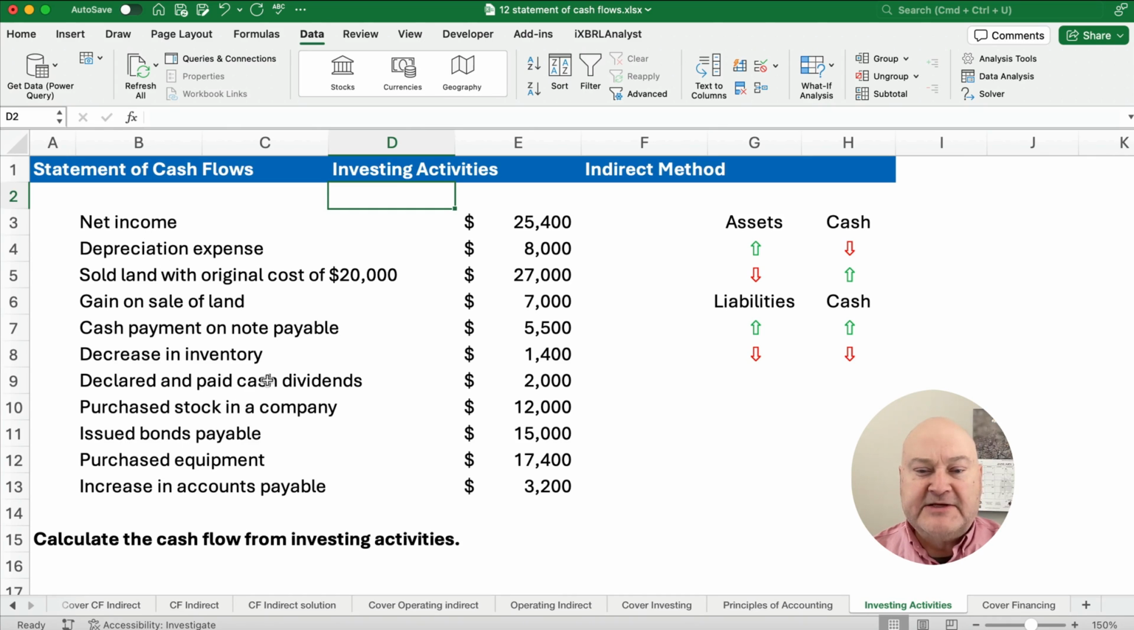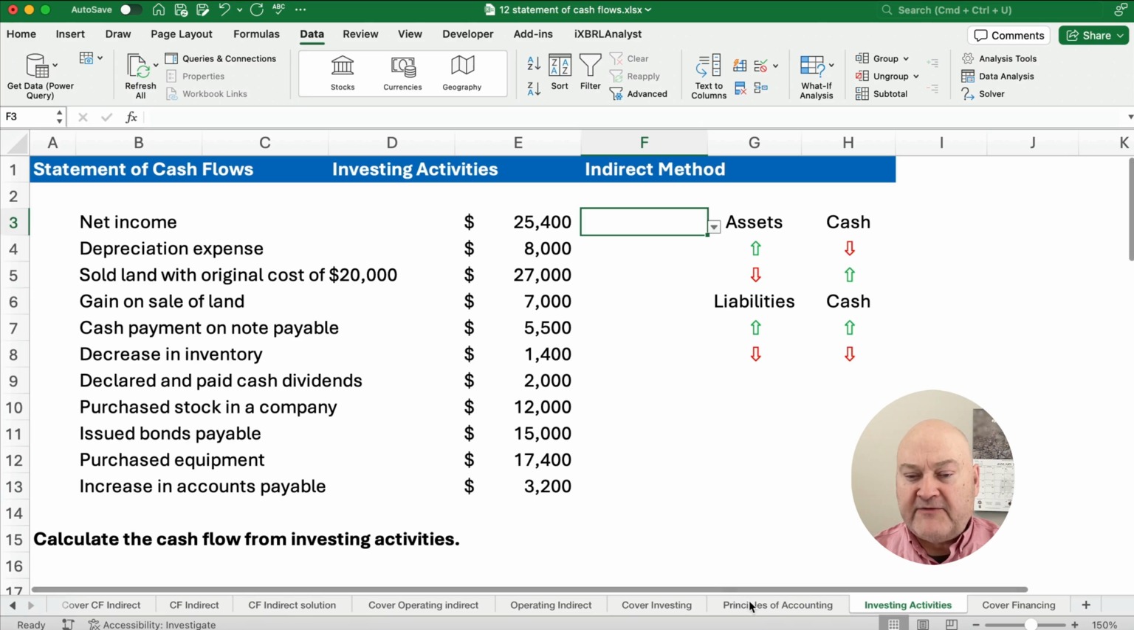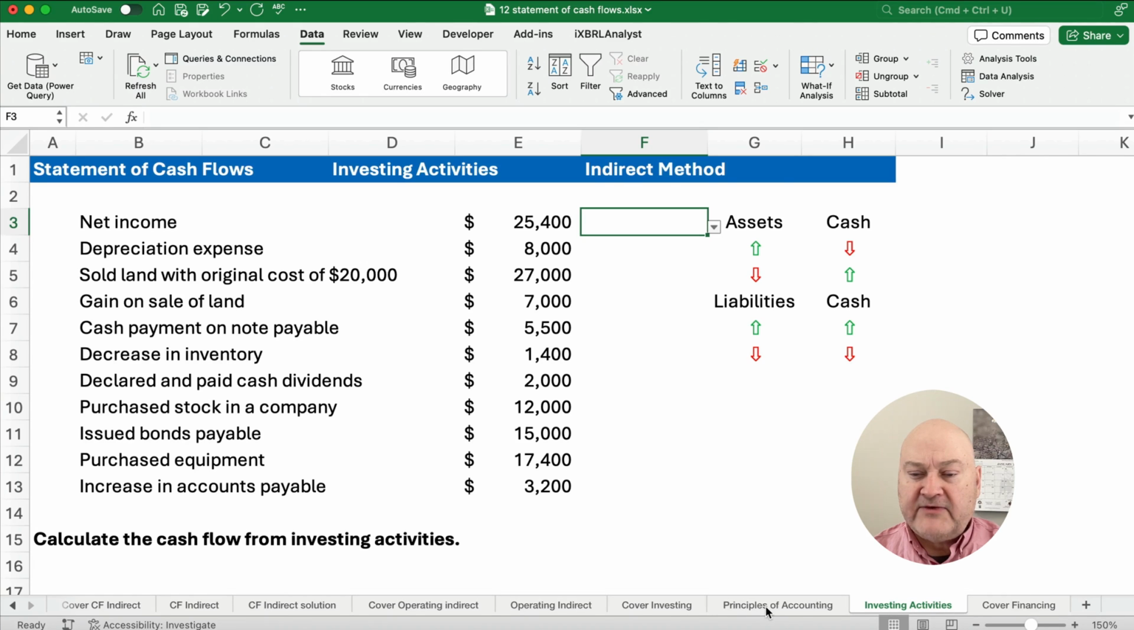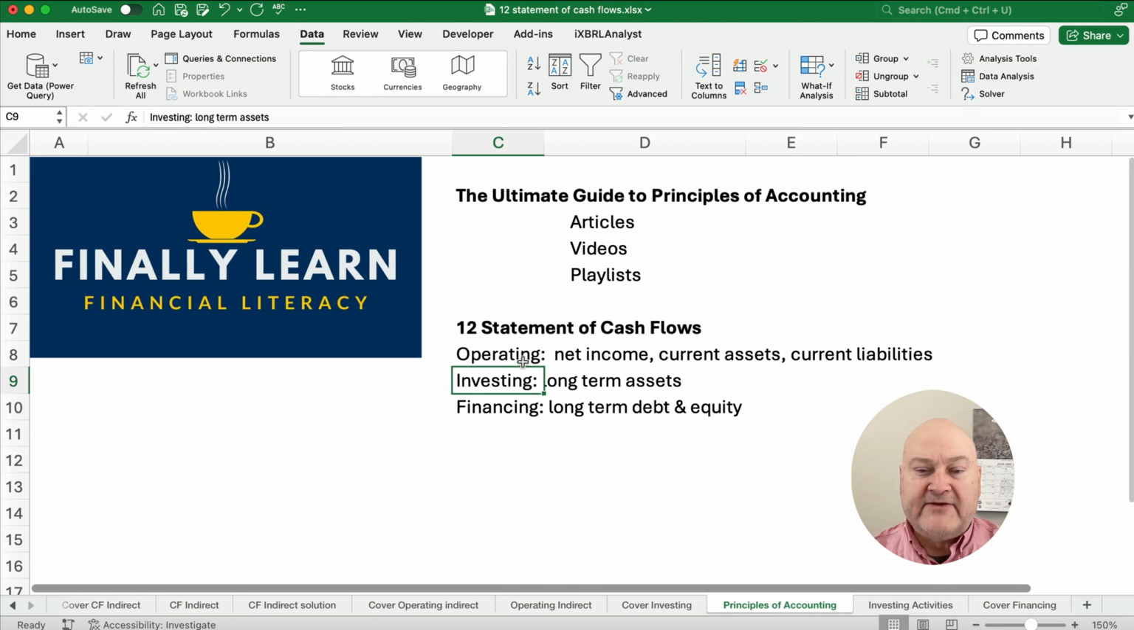And we got lots of information, and what we need to do is work on the cash flows from investing activities. Now, one thing we're going to do, we're going to play a little game called operating, investing, financing. So let's just look at every chart of the accounts here and the amounts. Let's figure out what is operating, investing, financing. Operating is anything involved in net income, current assets, or current liabilities. Investing is long-term assets, and financing is any long-term debt or equity.